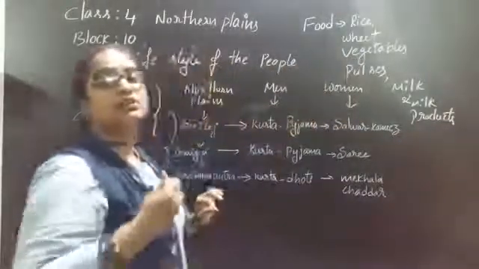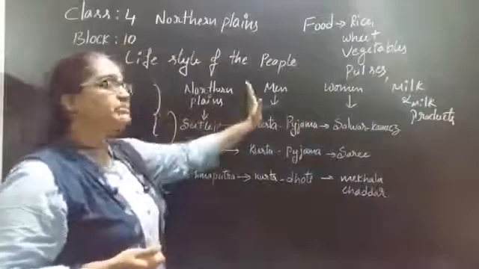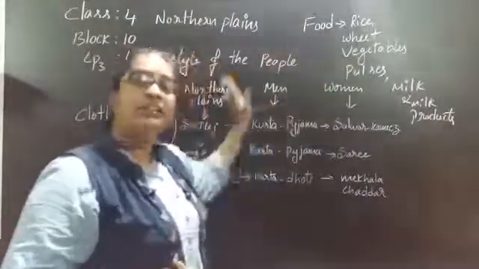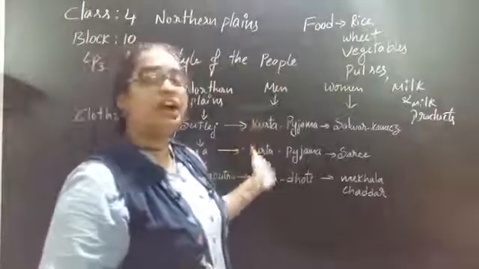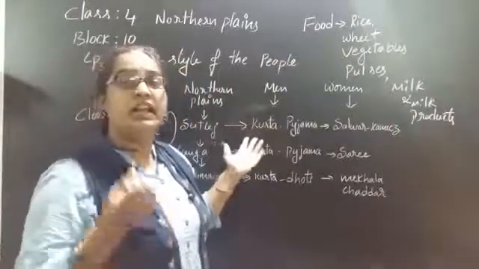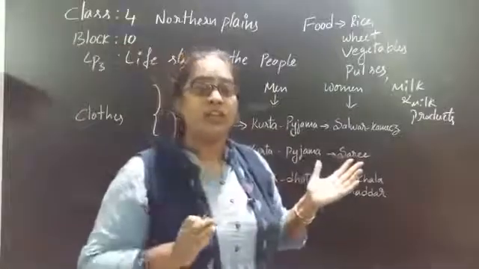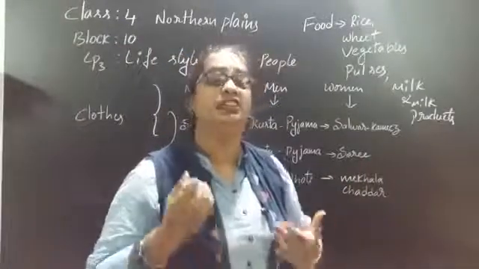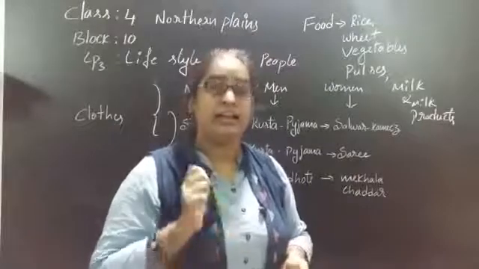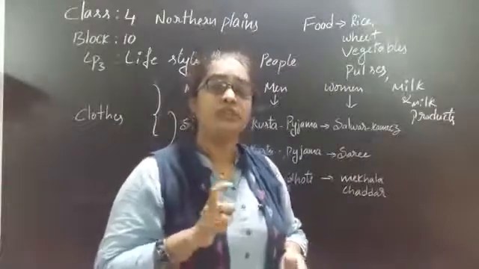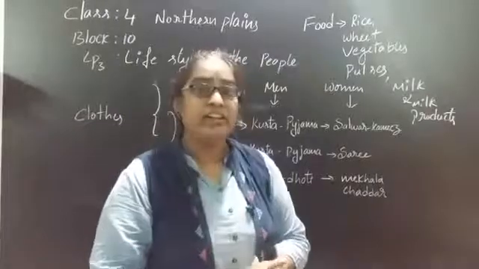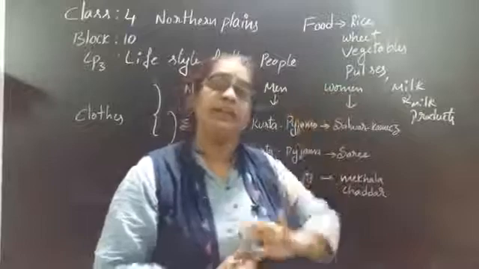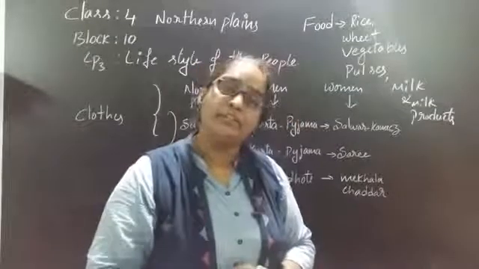We have discussed the three northern plains: what the men wear, what the women wear, what food they will take. On which thing do the food, clothes and lifestyle all depend? These three things depend on physical features. According to physical features, we bring changes into our lifestyle. That is the main point you all have to remember. So can anyone tell what is the difference between the northern mountains lifestyle and the northern plains people's lifestyle?